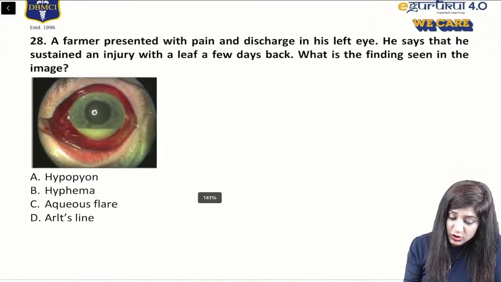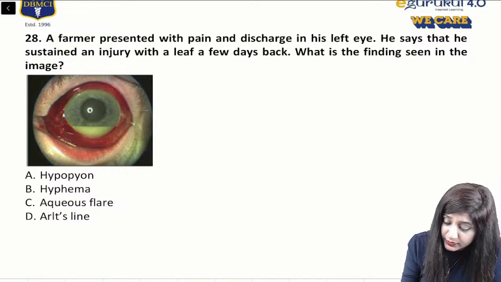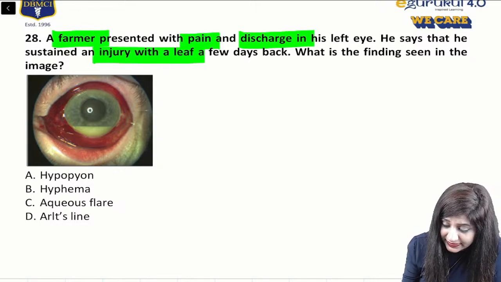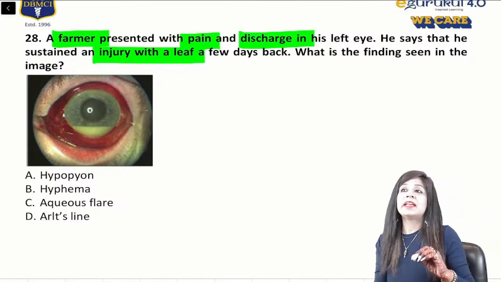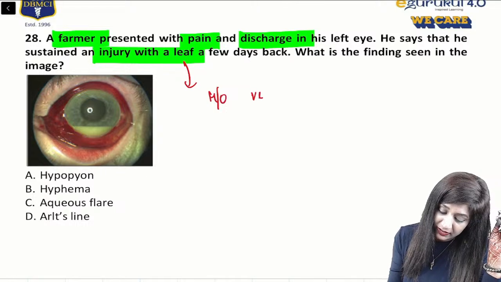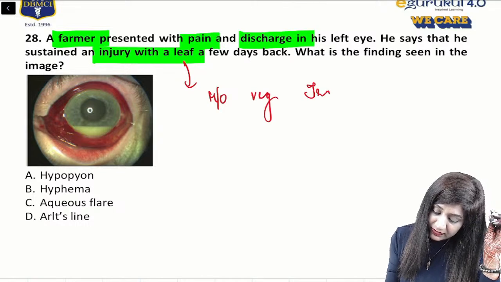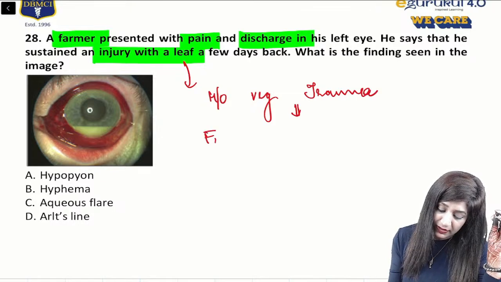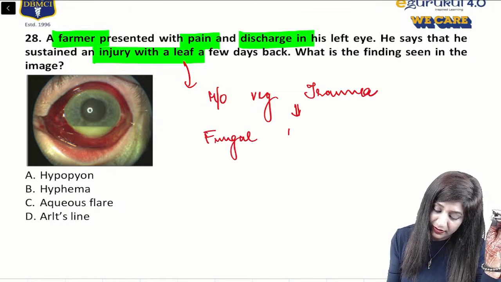Now see this question. We have a farmer who is coming with pain and discharge, and he also has an injury with a leaf. Now they are giving you the history of vegetative trauma. Whenever they give you a history of vegetative trauma, it can lead to a fungal corneal ulcer, or fungal keratitis.